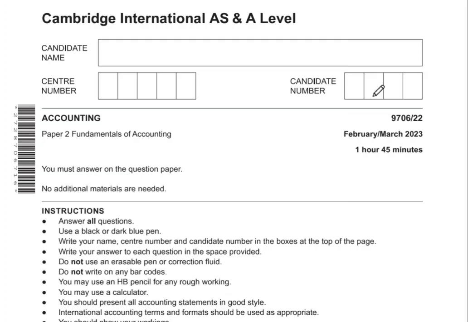Hello everyone. So today we have this accounts AS level paper. This is the most awaited paper from February March 2023, and I'll be going through all the questions and solving them side by side for your better understanding. As we all know, the syllabus has changed a bit this year, but the major change has been in the paper pattern for paper 3 and paper 4, which was previously paper 3. So without any further delay, let's just start off with these questions.